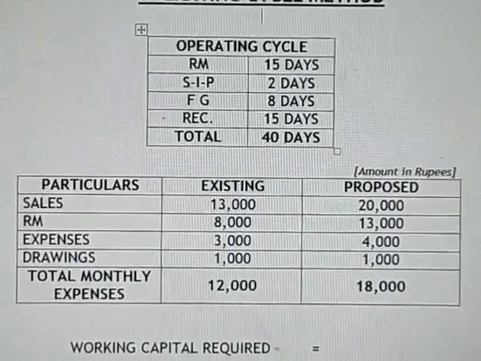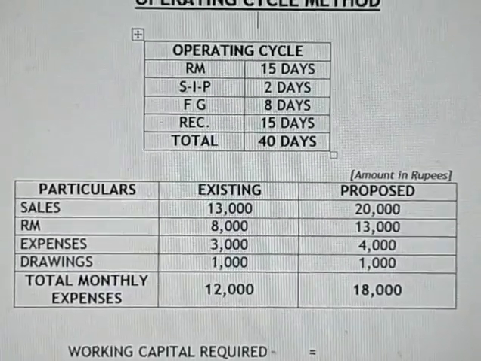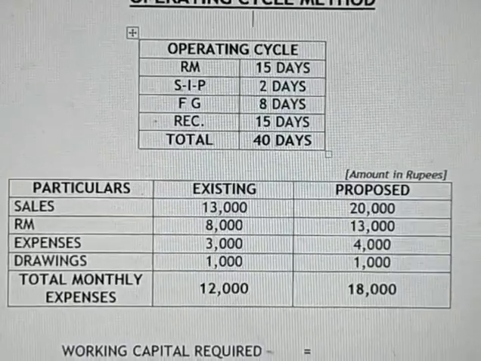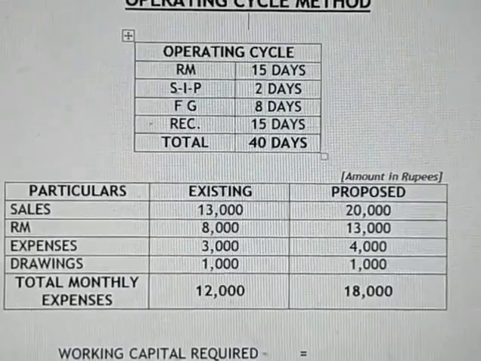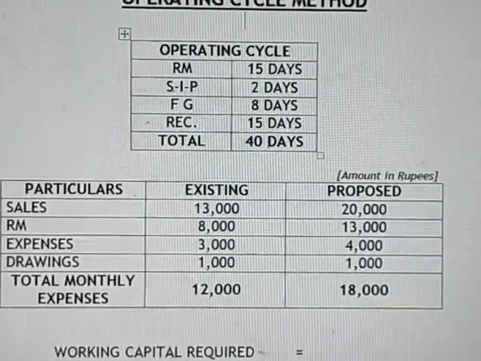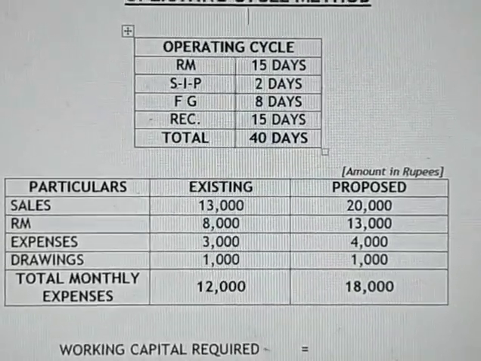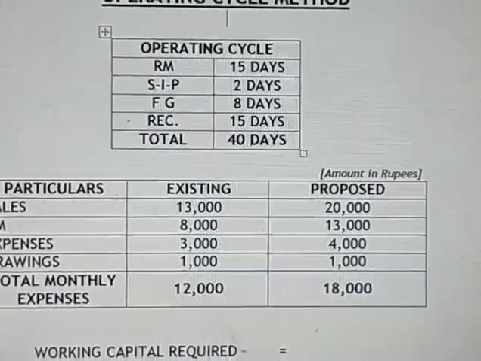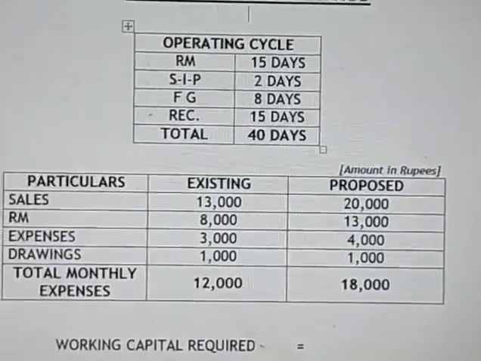Let us see the particulars here. So here the sales 13,000 and proposed is 20,000, and on that basis we have to fix a working capital. Let us see the sales. Existing 13,000 and the borrower proposed 20,000.